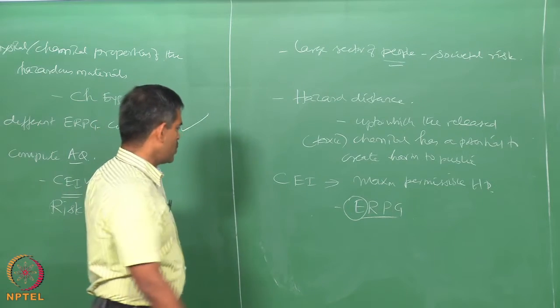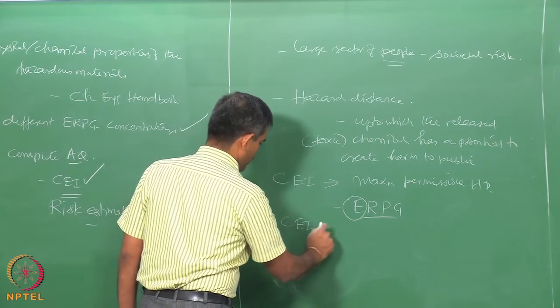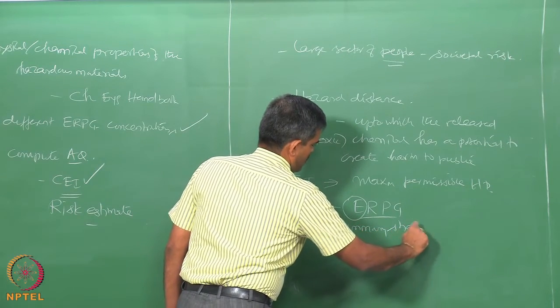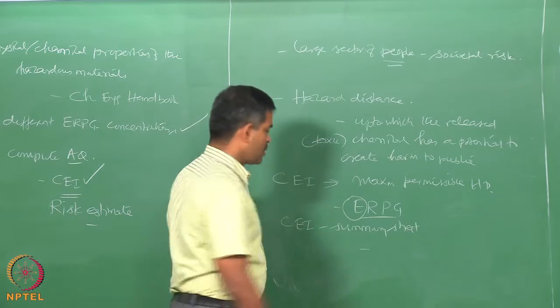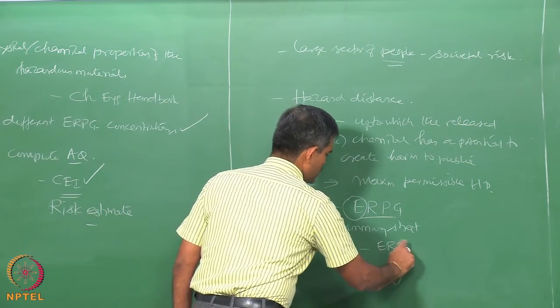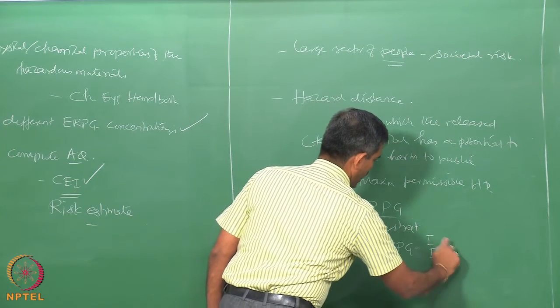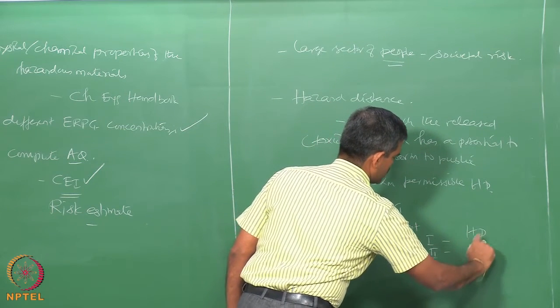So, interestingly, one should prepare a CEI summary sheet which should give me the list of ERPG concentrations for the different levels 1, 2 and 3, and the corresponding hazard distances.